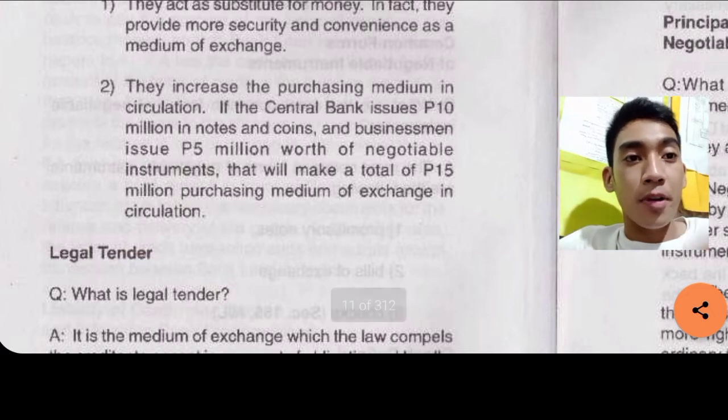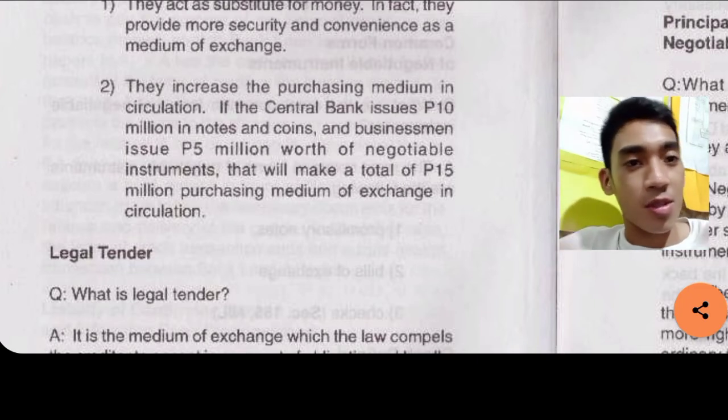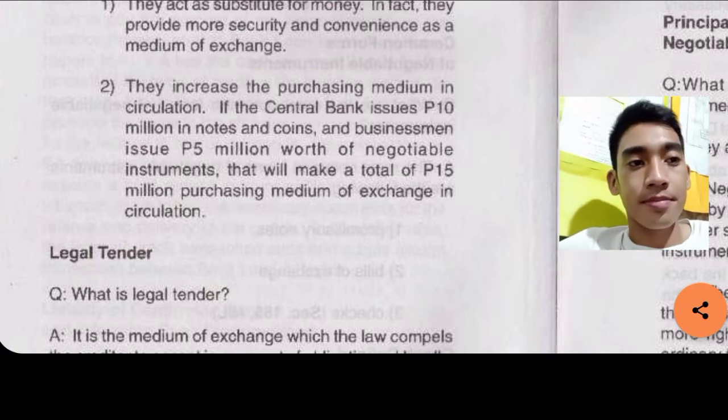They increase the purchasing medium in circulation. If the central bank issues 10 million in notes and coins, and businessmen issue 5 million worth of negotiable instruments, that will make a total of 15 million purchasing medium of exchange in circulation. So that's the purpose of negotiable instruments.